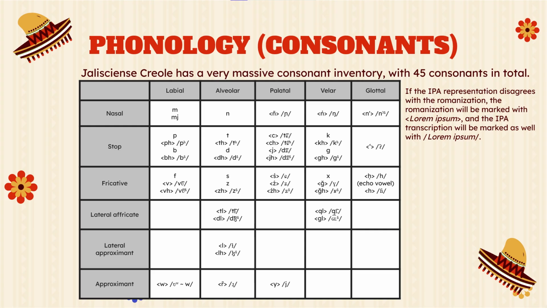Consonants: Jalisciense Creole has a very large consonant inventory, with 45 consonants in total.